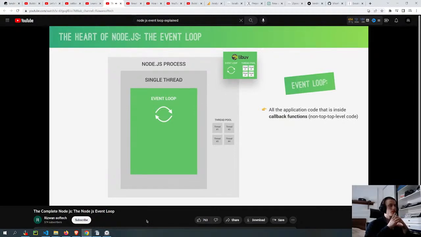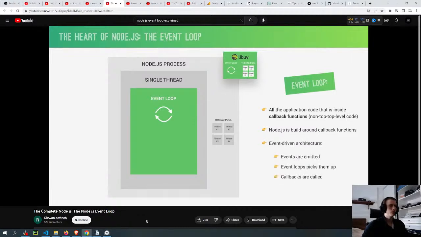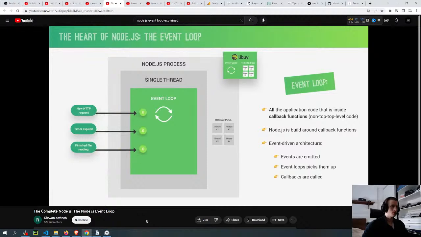Okay, now as I mentioned many times in the first part of the course, Node.js is all built around callback functions. So functions that are called as soon as some work is finished, sometime in the future. Remember that? And it works this way because Node uses an event-driven architecture, which is something that we're going to talk about in one of the next videos. But what you need to know for now is that things like our application receiving an HTTP request on our server, or a timer expiring, or a file finishing to read, all these will emit events as soon as they're done with their work. And our event loop will then pick up these events and call the callback functions that are associated with each event.